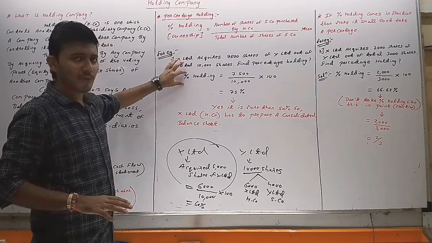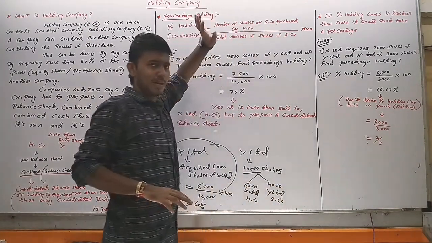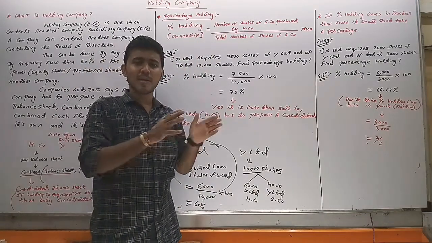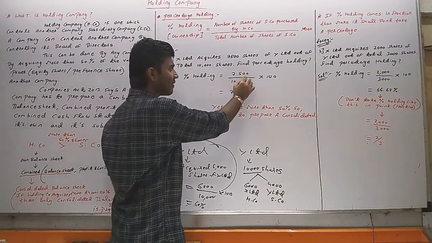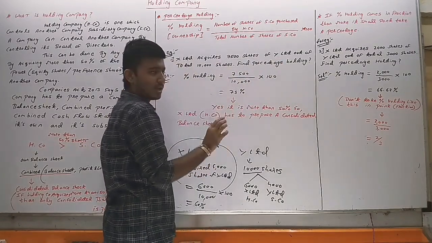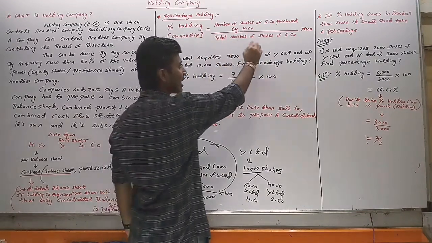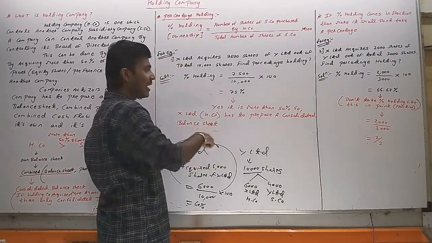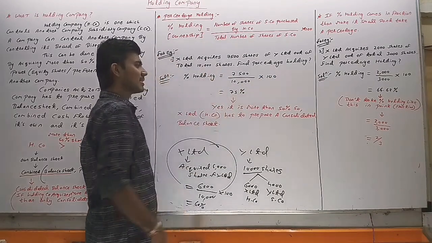So the percentage holding formula: number of shares of subsidiary company purchased by holding company, in our case 7,500, divided by total number of shares of subsidiary company, 10,000, multiplied by 100, comes to 75%.